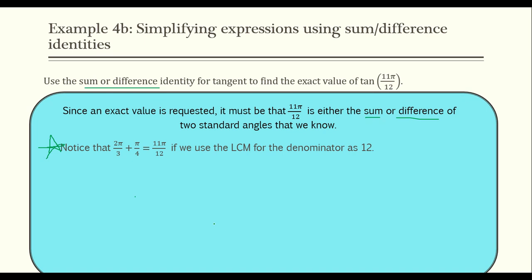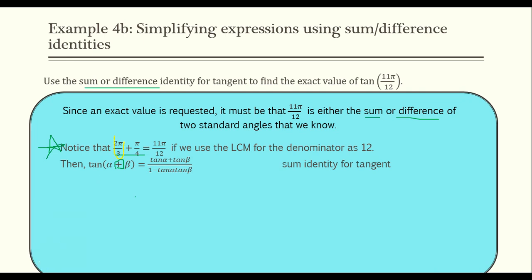Okay, so I'm going to use this though. So here's my sum identity for tangent, right? I know that since this right here is a sum, I'm going to have to use the sum identity. So tangent of alpha plus beta equals tangent alpha plus tangent beta over 1 minus tangent alpha tangent beta being multiplied.